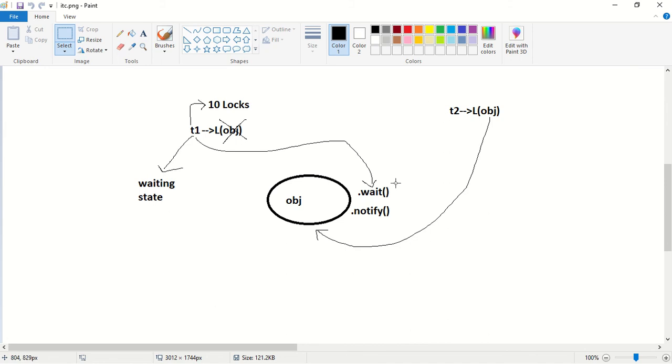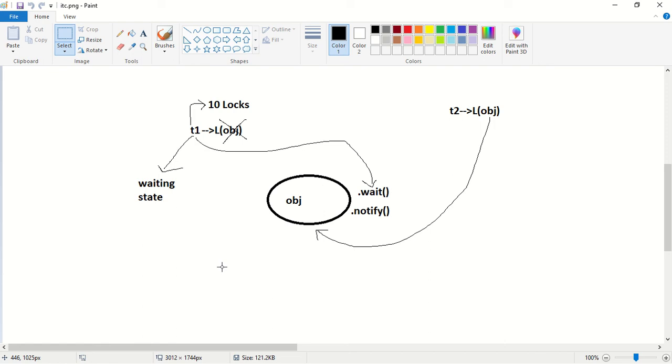If a thread calls the notify method on the given object, the thread releases the lock and gives the notification to the waiting thread. After receiving the notification, the waiting thread can acquire the lock, use the updated information, and continue its execution. So this is the summary of inter-thread communication.